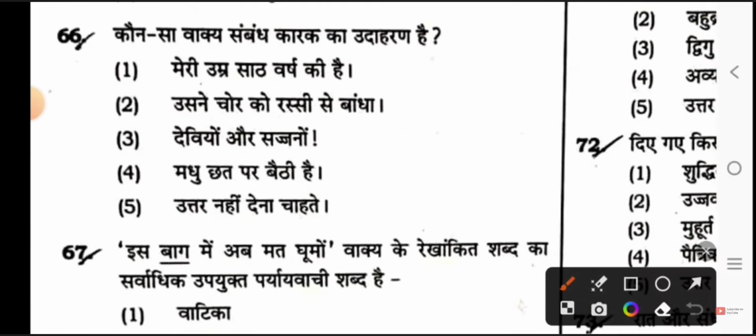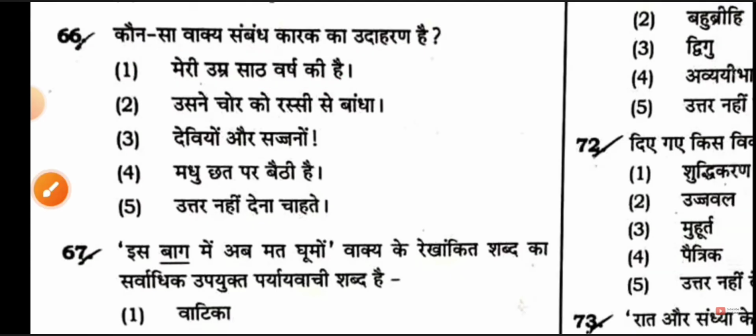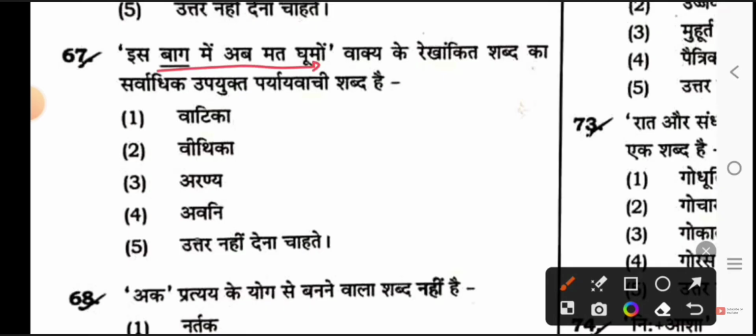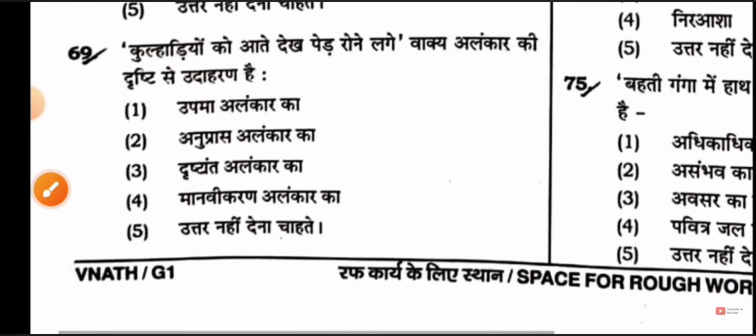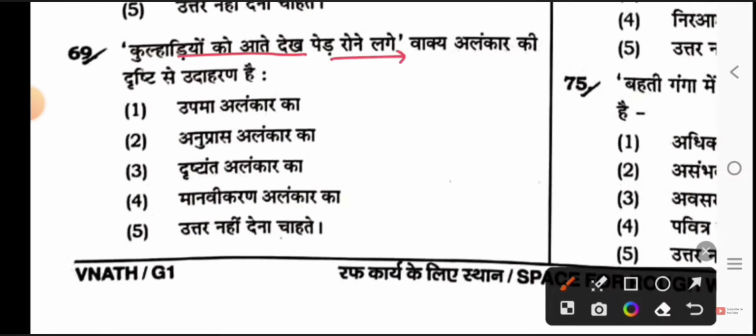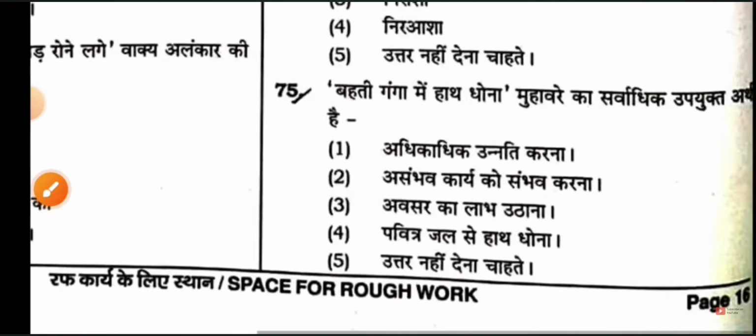Now the Hindi question is, which sentence is an example of relational character? Option 1. Next, do not roam around in this garden anymore. Which is the most suitable synonym of the underlined word in the sentence? Option 1, Vatika. Which is not a word formed by the addition of the suffix? Option 3, Dainik. Seeing the axes coming, the trees started crying. What is the figure of speech in this sentence? Option 4, the figure of speech of personification.